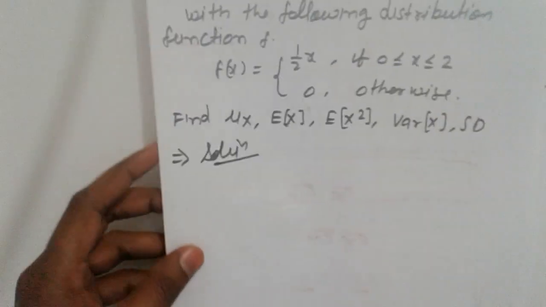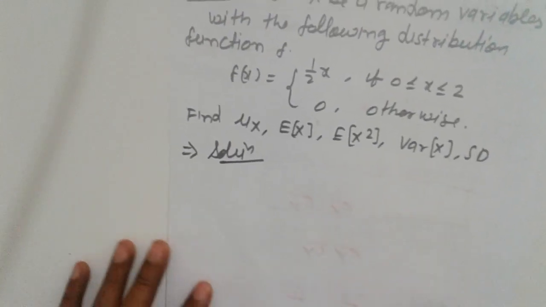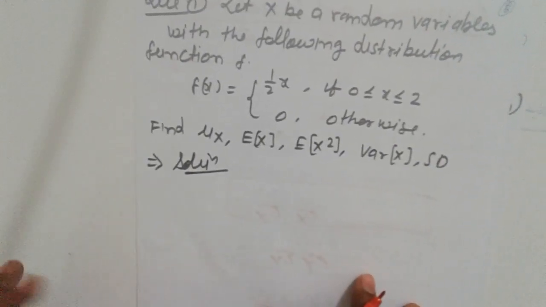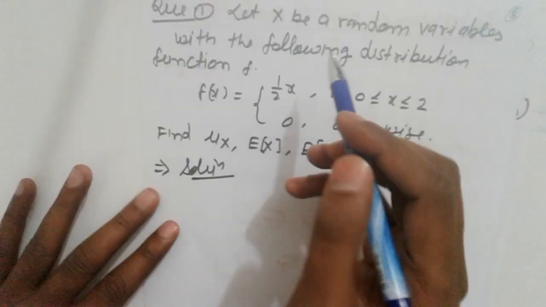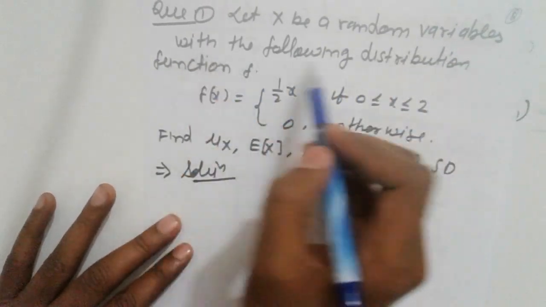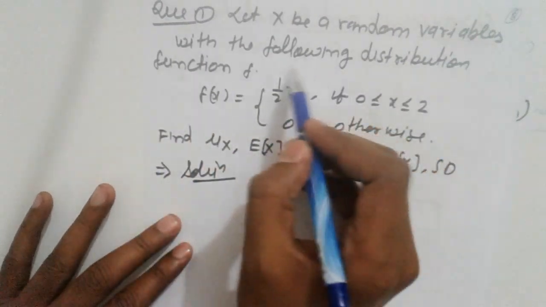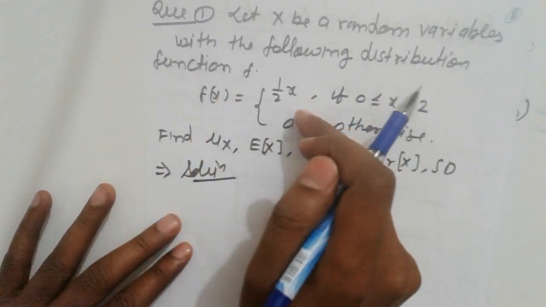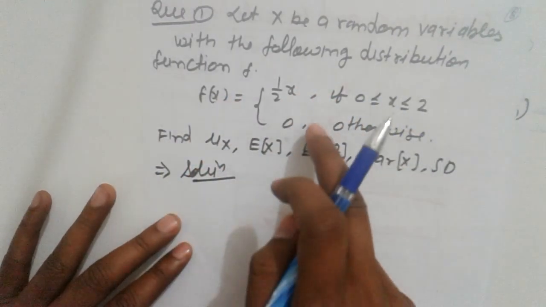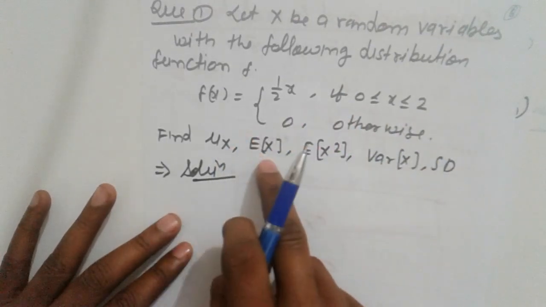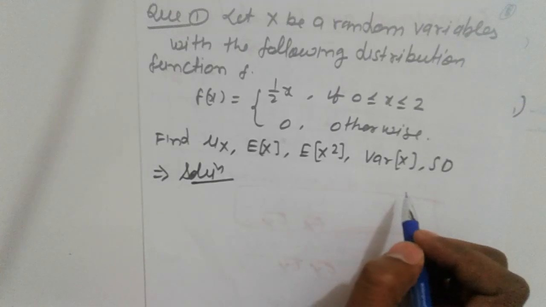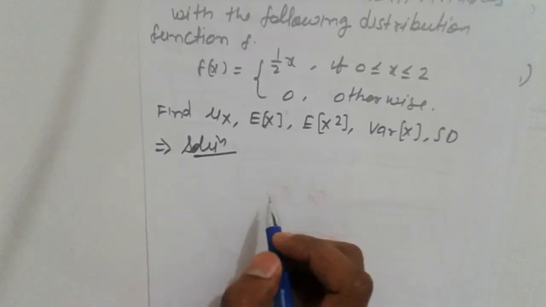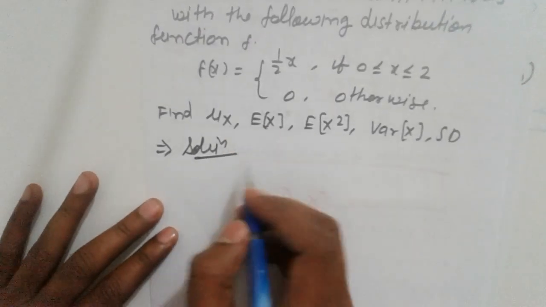Next, let's take up some problems and see how to solve them. First, let X be the random variable with the following distribution function: f(x) equals 1 by 2 x for the given range. What is the value of mu x, E[X squared], and the variance? Let's work it out.